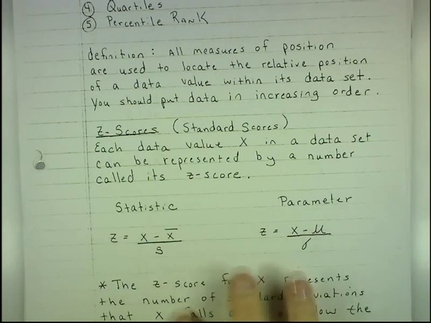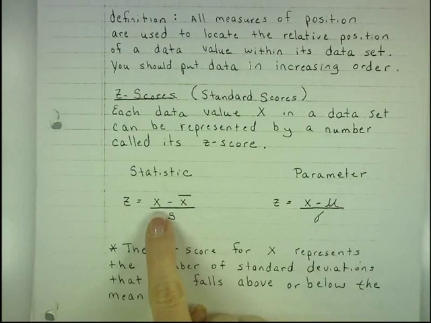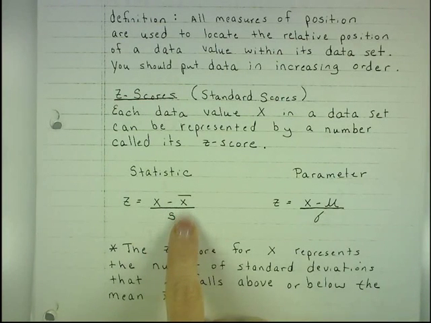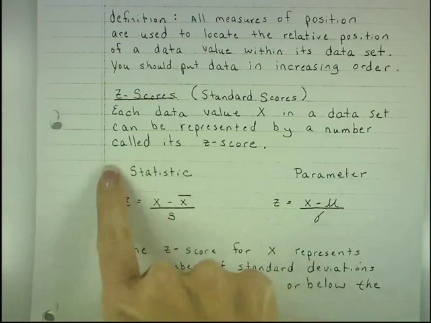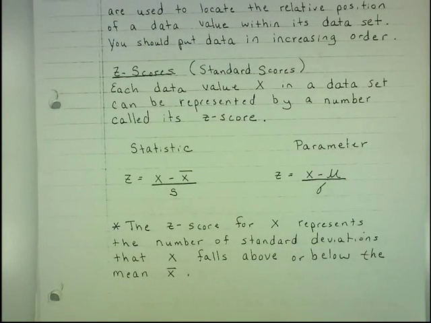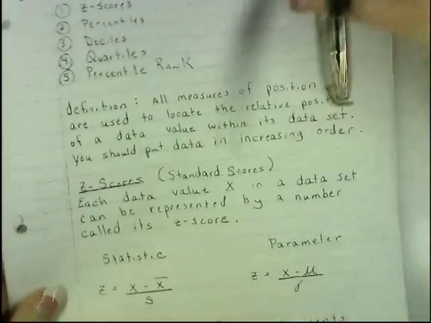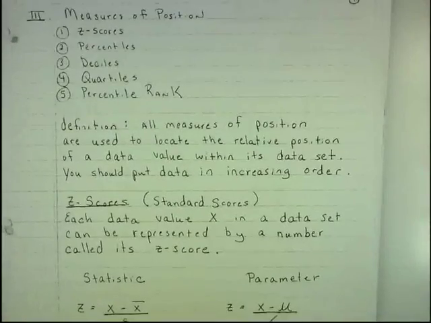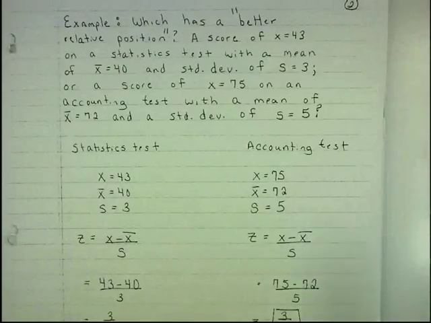A z-score: every data value x in a data set can be represented by its z-score. And the way to do that is to use the formula: the data value in the data set minus the sample mean of the data set divided by the standard deviation of the data set. And this is if you're dealing with a sample versus a population. And by now you should know the difference between a statistic and a parameter. The z-score for a data value x tells us the number of standard deviations that the data value x falls above or below the mean. Very, very important to know the concept of z-scores, particularly in Chapter 6.